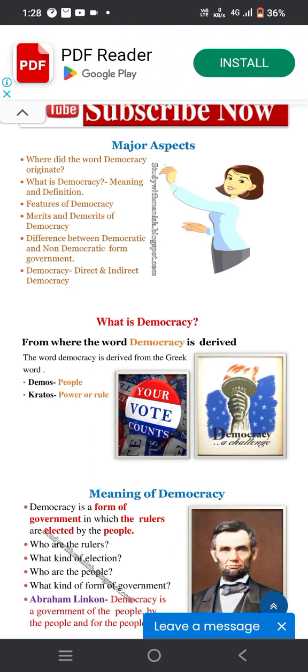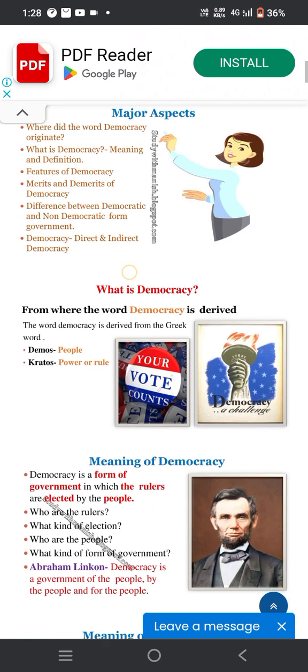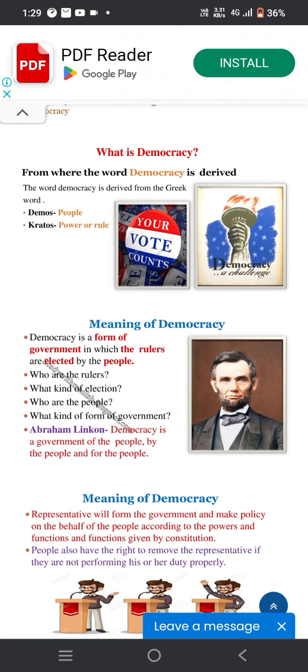First, we learn what democracy is. The word democracy is derived from the Greek word demos, which means people, and kratos, which means power or rule. First, the meaning of democracy. Simply, the definition of democracy is a form of government in which the rulers are elected by the people, and the people choose their government by election.